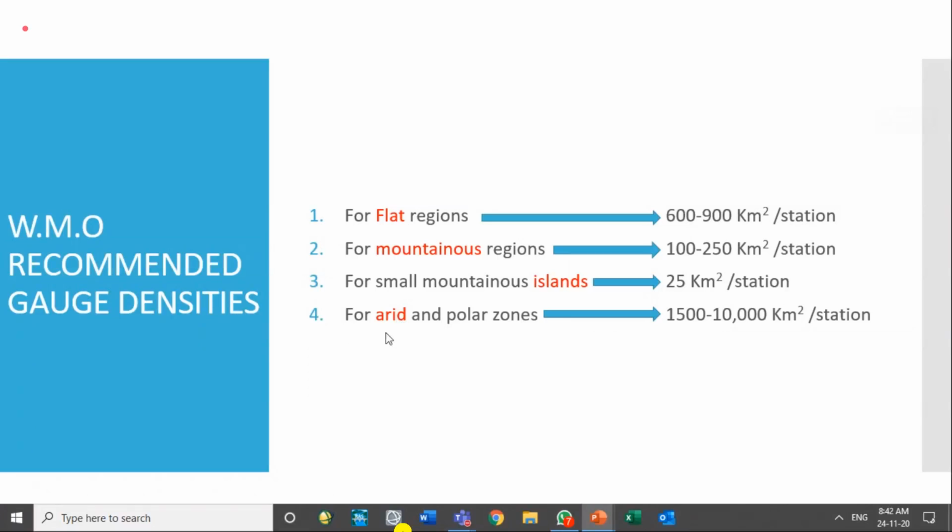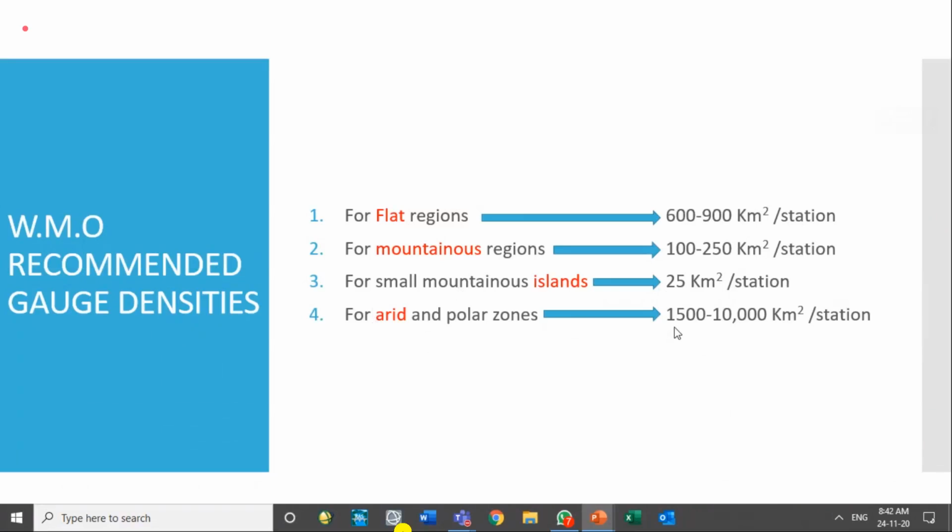So if a country is arid, or if it is a polar zone, where more or less the same kind of rainfall or snowfall occurs over a vast area, the variation is not much. And the second thing is it is difficult to install and observe in the polar region because of the snowfall. So in arid regions where rainfall is less, or in polar regions, they say that a lower gauge density, or a smaller number of gauges, can work or give us a good idea.